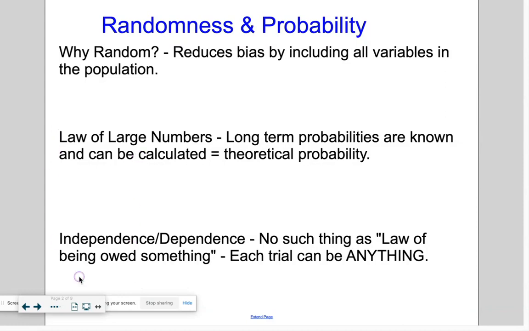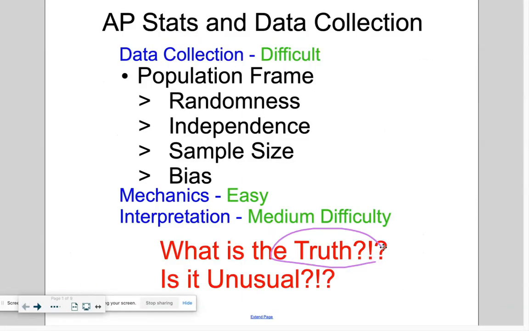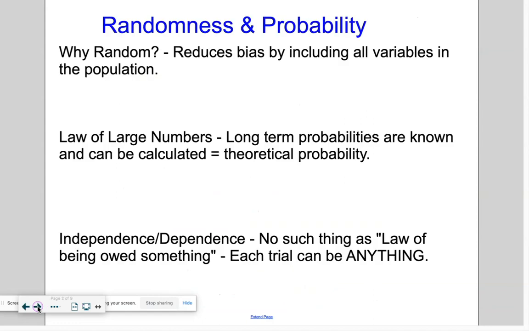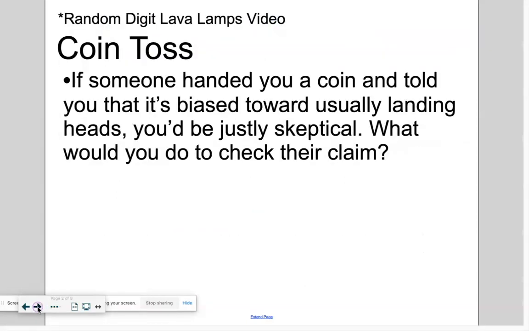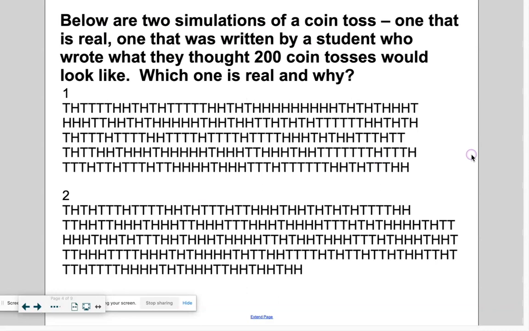So don't worry too much about these right now. I don't want you to stress about all the things I'm saying. Just have that idea in your mind right now that randomness is really a good thing because it reduces bias. And we're going to be talking about making sure probabilities tell the truth, right? We want to get a probability that really shows us if something's unusual or not. So how do we get good probabilities? Well, let's look at randomness and let's look at how we can get probabilities. So these are 2 different sets of data.